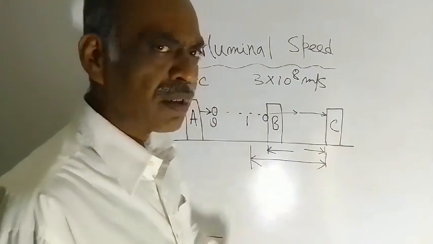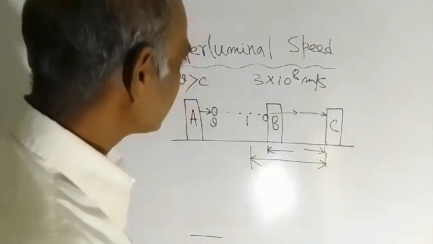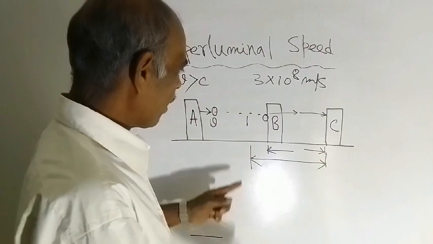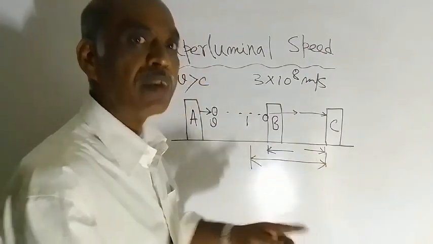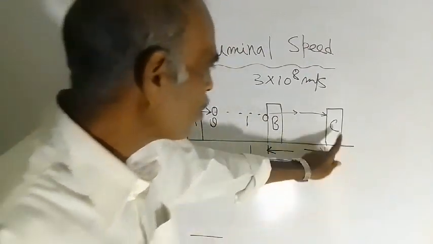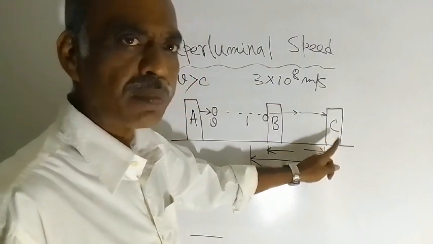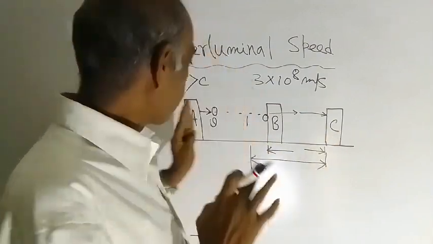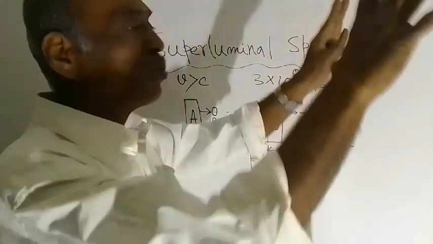So what is C observing? C is observing that this light reaches here. Means he will observe that the person at A has thrown the ball.